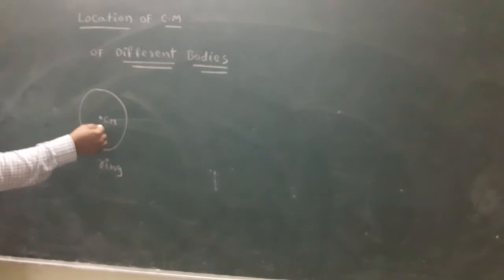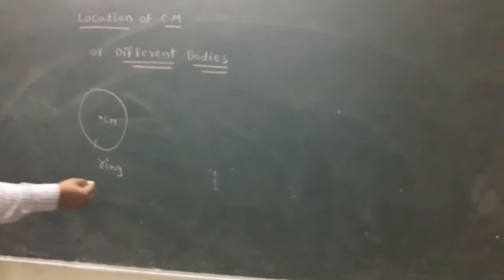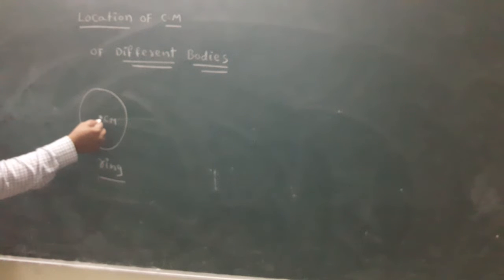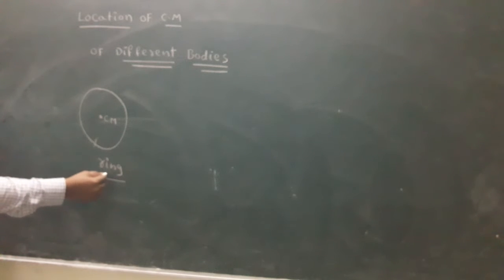One important very short answer question. Here center of mass is located, but here no mass is present because this is the ring. Inside, a hollow is present. The question is, is it necessary that mass is present at the center of mass? No. Here no mass. So that's why the best example is ring.